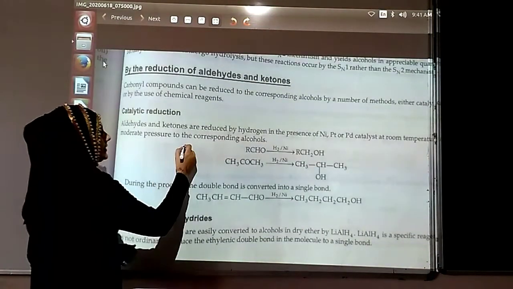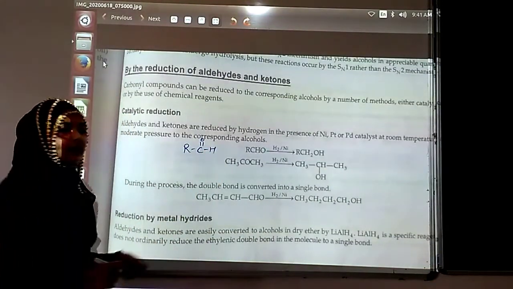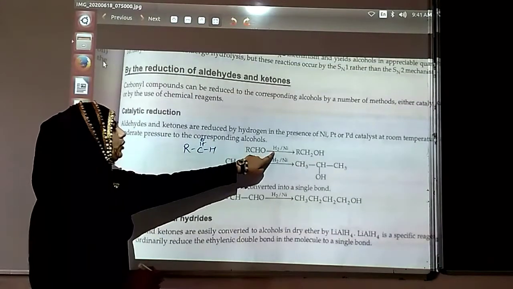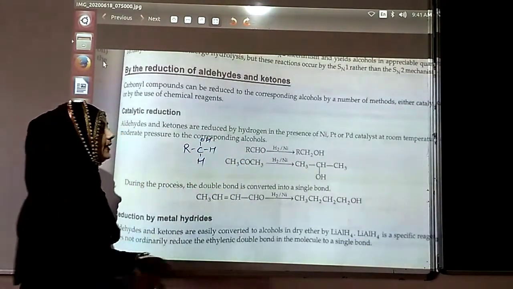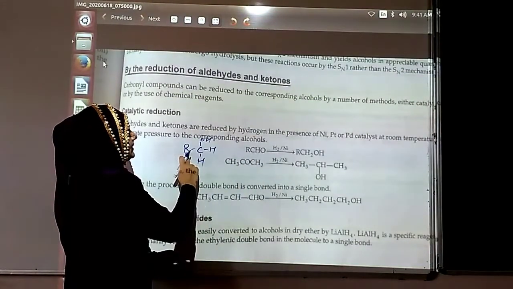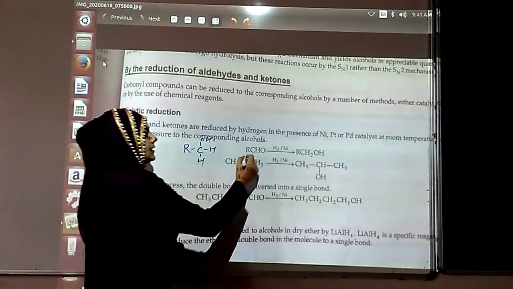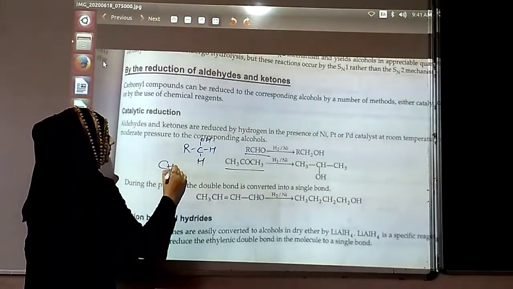It is like this: R-C double bond O-H. So what is happening over here? This is going to break down, and there are two hydrogens. So one will be attached on the other side. That is how you are getting RCH2OH. So that is how the compound is formed. This is from aldehyde. This is from ketone. Ketone is also going to have the same thing.